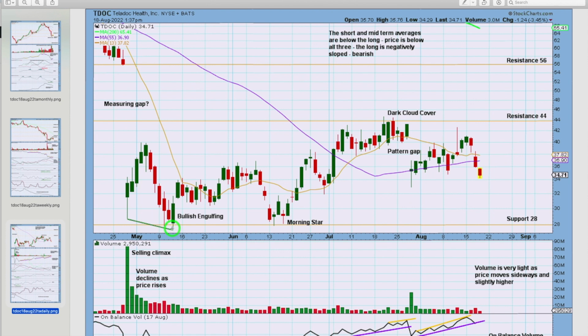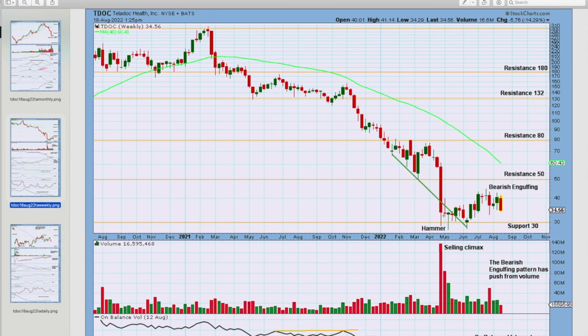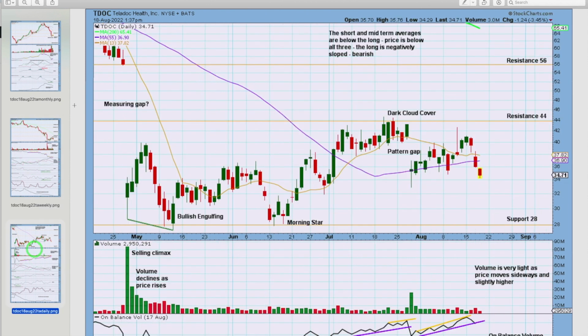Here's the low. There's no gap on the weekly chart, but there's this huge gap here. It's still open, so I would label that a measuring gap. I wouldn't label that an exhaustion gap. If it's closed, that would be very bullish. Then I would label it an exhaustion gap. So gaps can be really, really handy in analysis and trading.